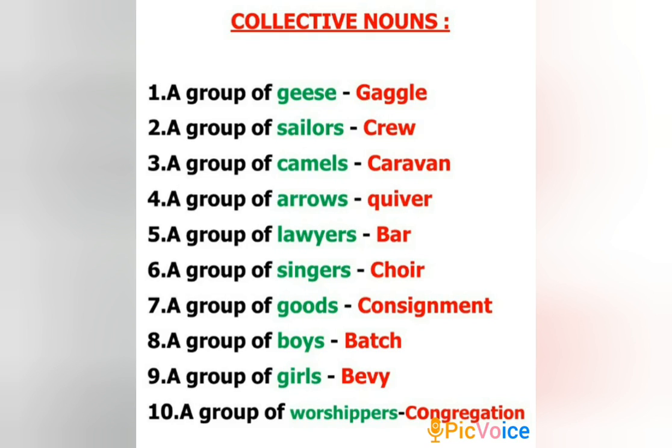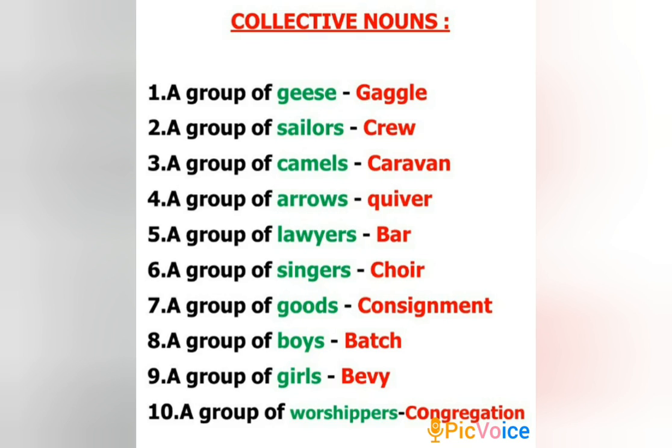A group of camels is called a caravan. Sometimes a fleet. A group of arrows is called a quiver. A quiver of arrows. A group of lawyers is called a bar. Earlier we had seen a group of judges is called a bench, whereas a group of lawyers is called a bar. A group of singers is called a choir.